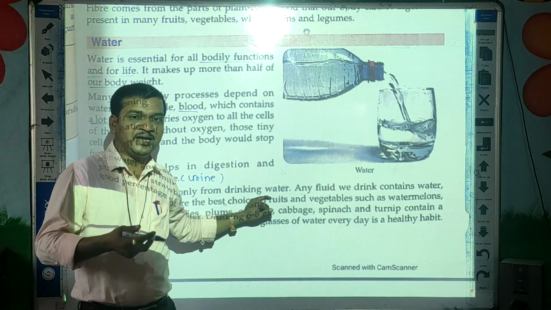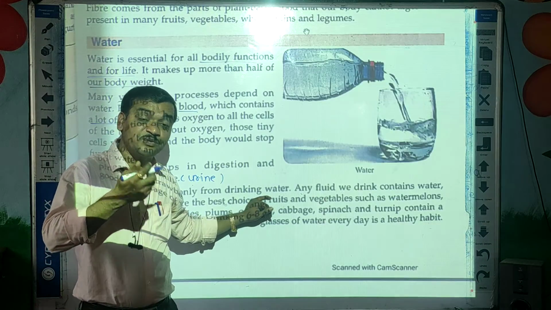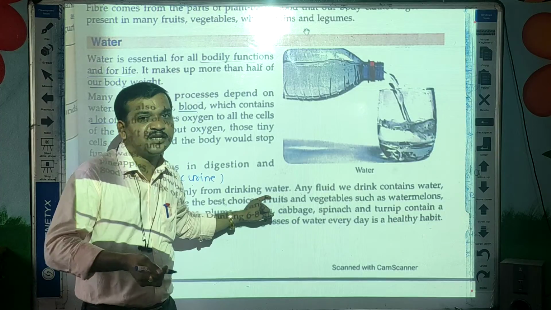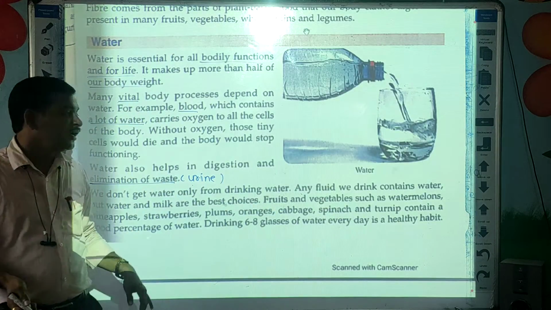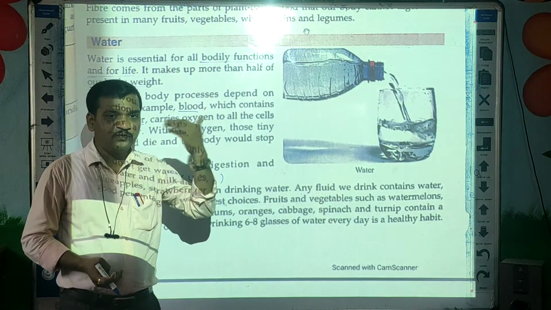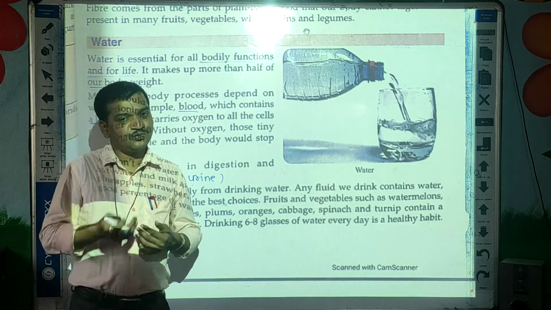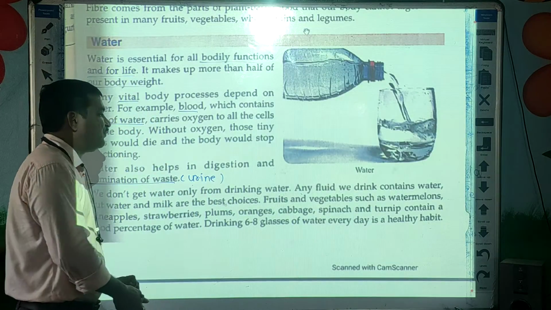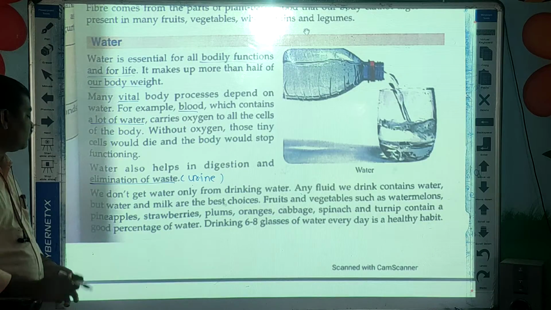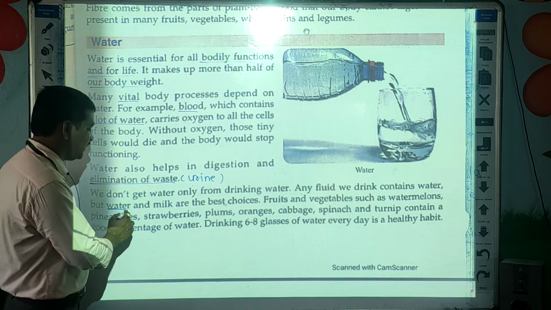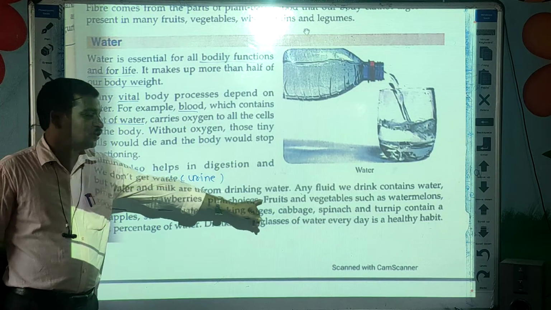Next, we don't get water only from drinking water. You may think that we only get water from what we drink. No, there are some vegetables, some fruits, some liquids. If we drink or eat those, we get water. Any fluid we drink consists of water, but water and milk are the best choices.